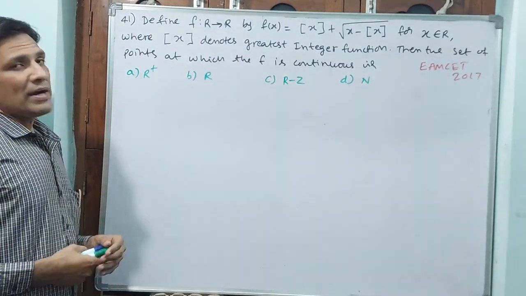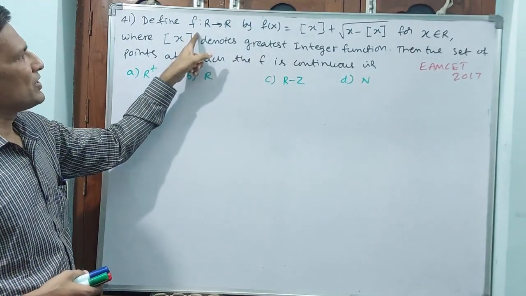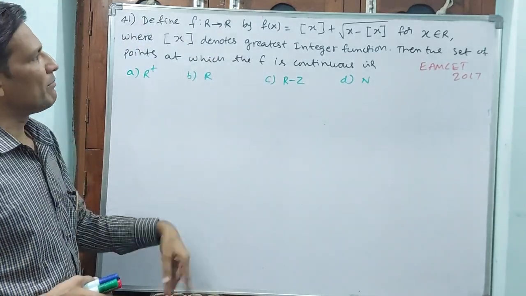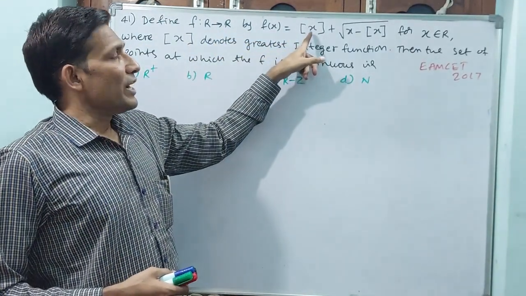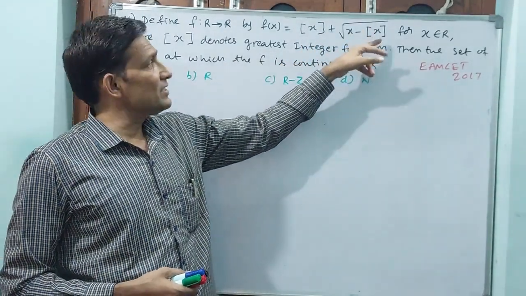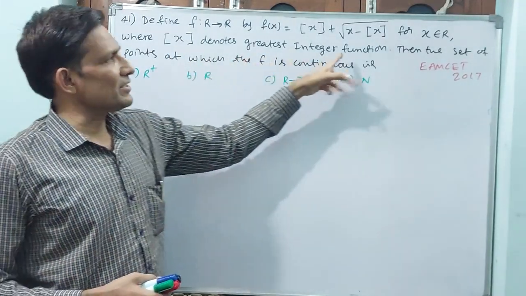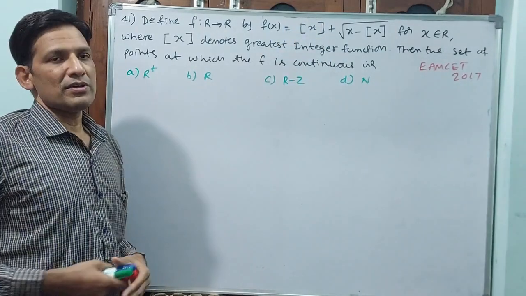What they are asking, you see: define f, a function mapping from real numbers to real numbers. That means domain and range both are real numbers, by f of x. What is the function? Greatest integer x plus square root of x minus greatest integer x. Bracket x denotes the greatest integer function. Then the set of points at which f is continuous.